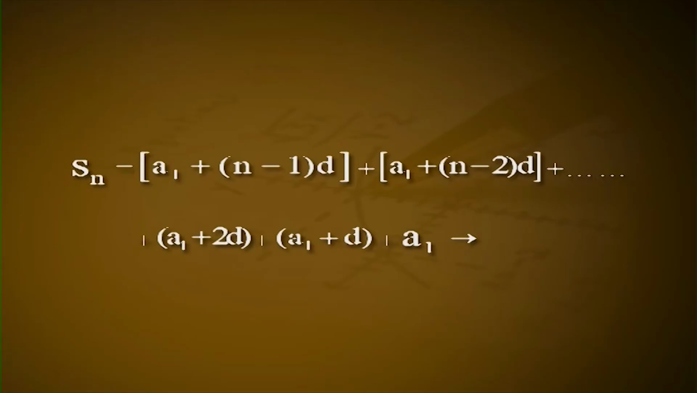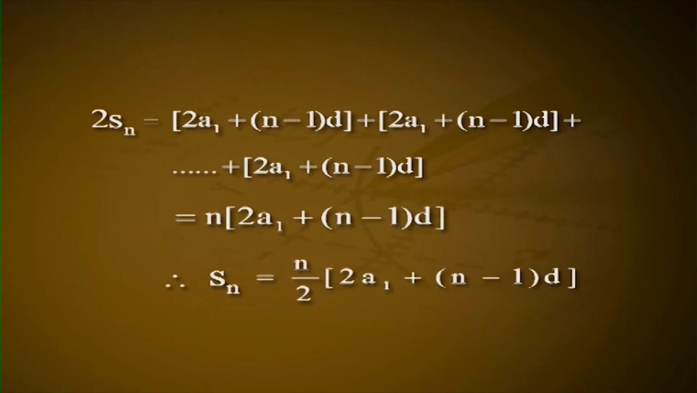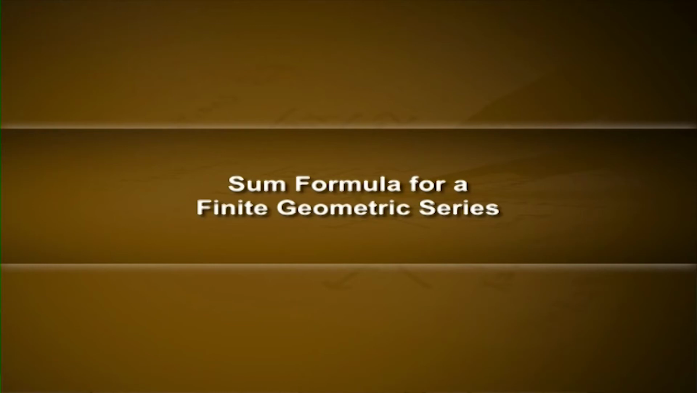Reversing the order of the sum, we get S_n = (a_1 + (n-1)d) + (a_1 + (n-2)d) + ... + (a_1 + 2d) + (a_1 + d) + a_1. Adding the LHS and RHS of equations 1 and 2, we get 2S_n = (2a_1 + (n-1)d) + (2a_1 + (n-1)d) + ... + (2a_1 + (n-1)d) = n(2a_1 + (n-1)d). Therefore, S_n = n/2 (2a_1 + (n-1)d). By rewriting a_1 + (n-1)d as a_n, we get S_n = n/2 (a_1 + a_n).